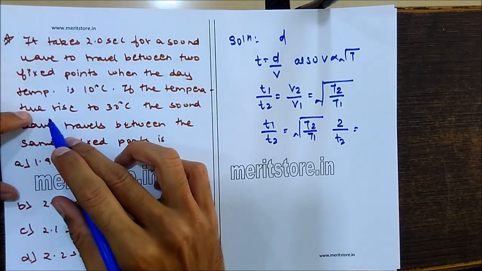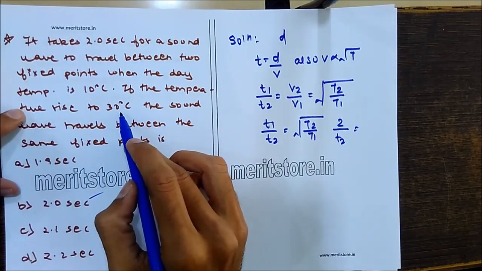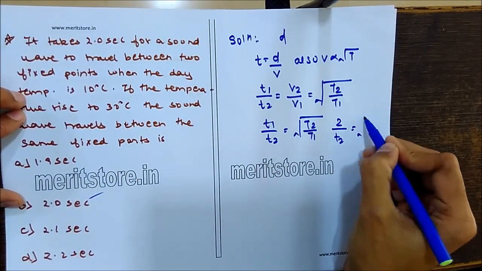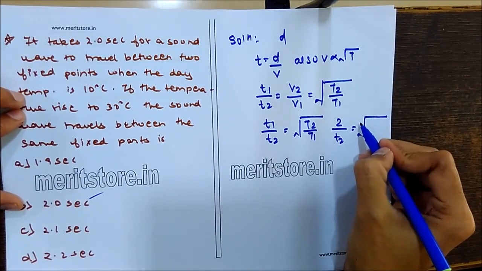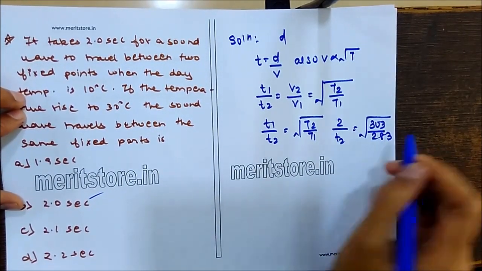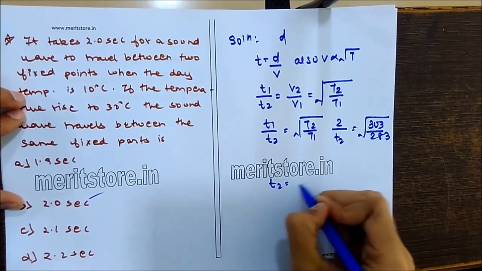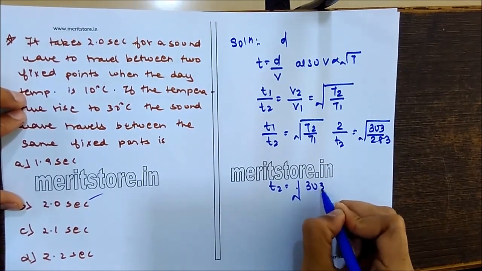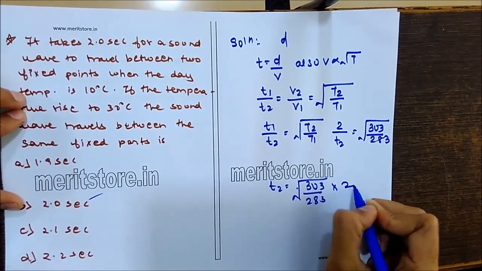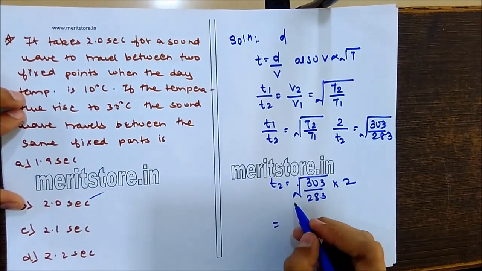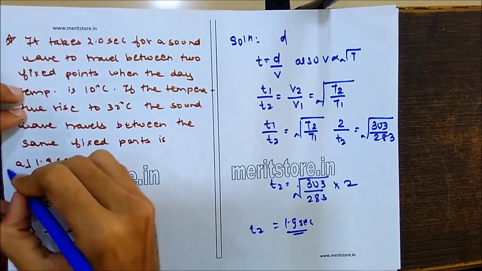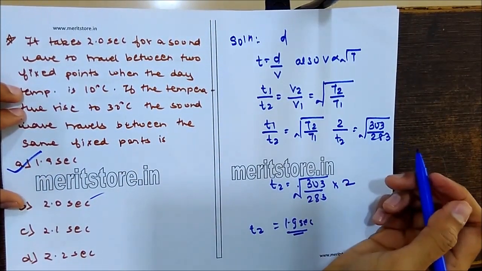The temperature rises from 10 degrees to 30 degrees Celsius, so it is under root of 303 upon 283 Kelvin, multiplied by 2. That gives you the answer 1.9 seconds for t2. So A is the correct option, 1.9 seconds.